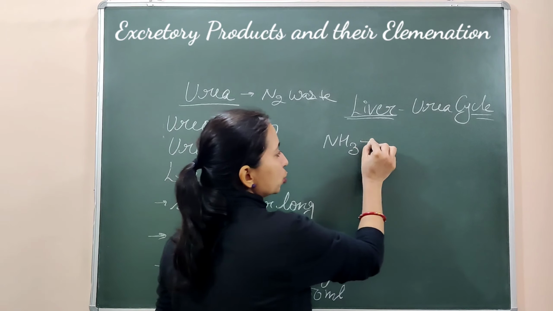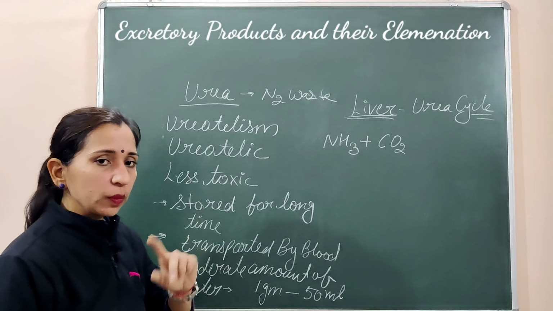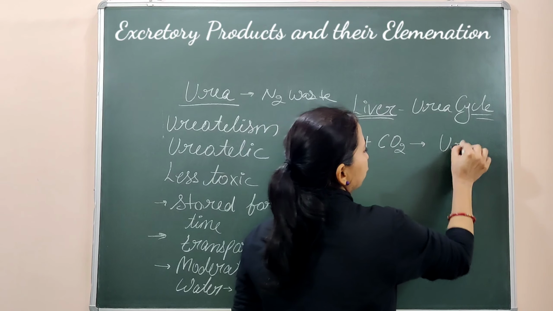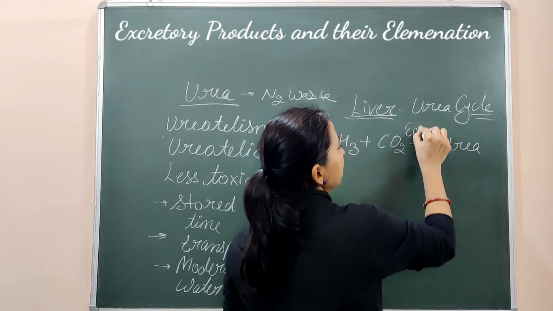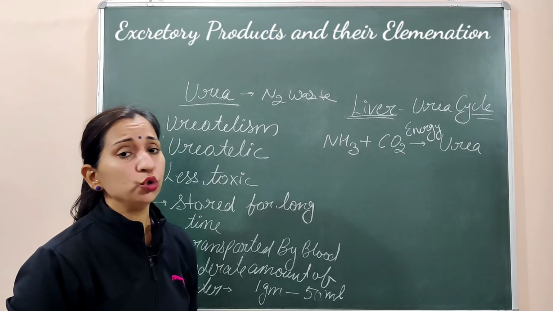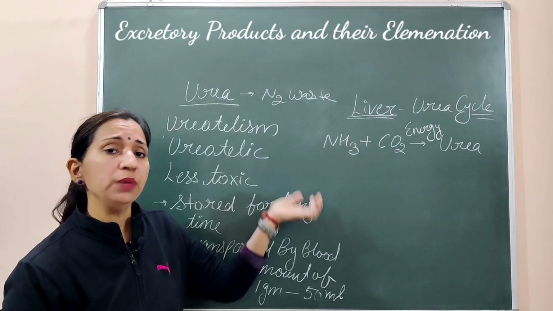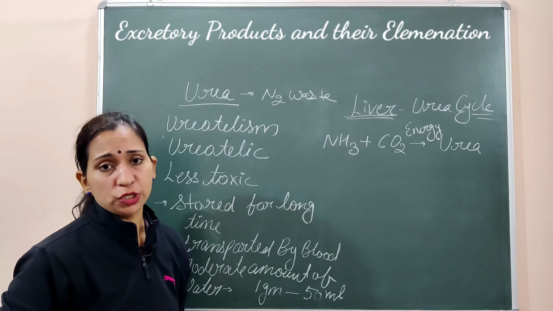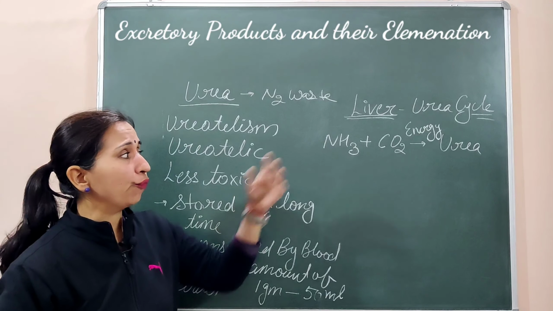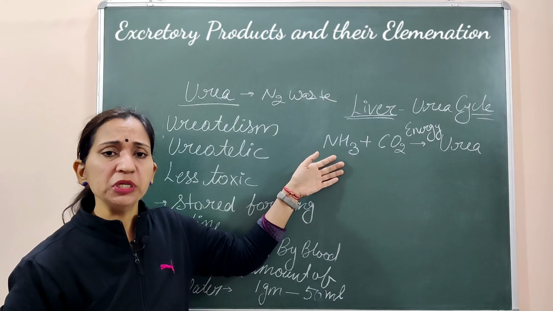This ammonia is transported to the liver where it enters the ornithine cycle. It's joined with carbon dioxide and then urea is formed, and this is an energy consuming process. यहाँ पे एनर्जी को यूटिलाइज किया जा रहा है. देखिए अमोनिया जो था जहाँ पे प्रोड्यूस हुआ वहीं पे ही रिलीज हो गया था, तो कोई एनर्जी की जरूरत नहीं थी. But those organisms who cannot afford the excretion through ammonia, in the form of ammonia, they have to expend some energy.